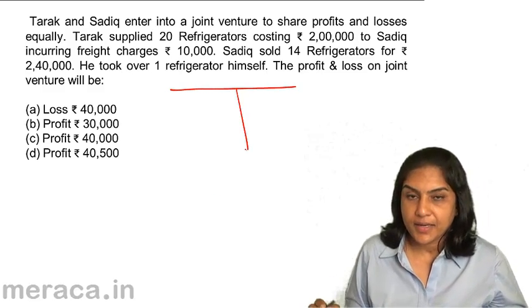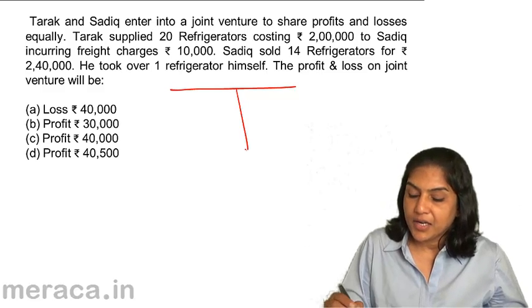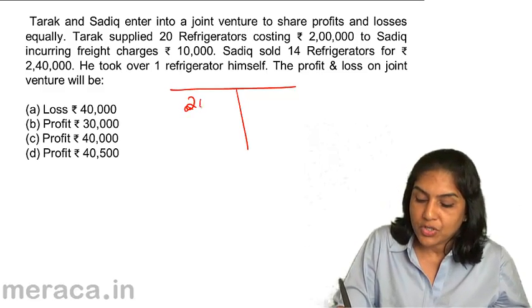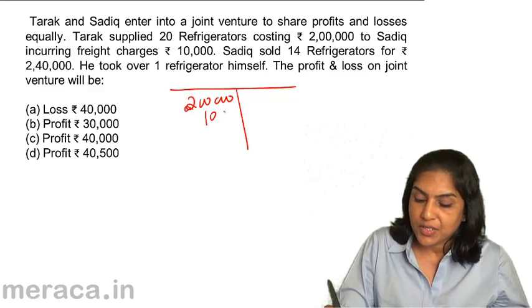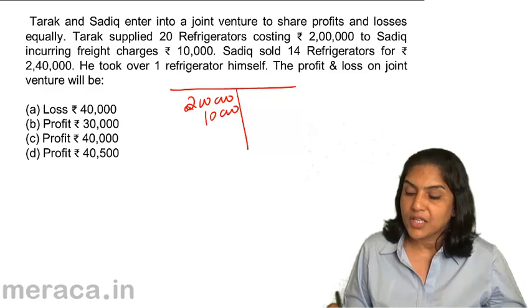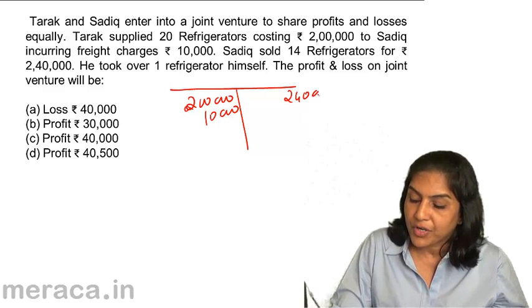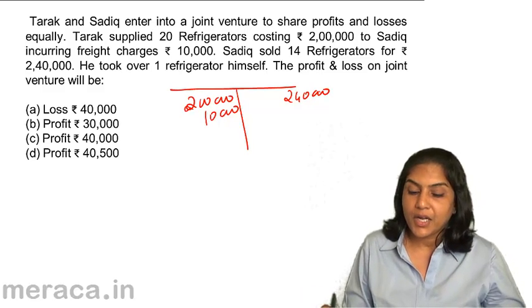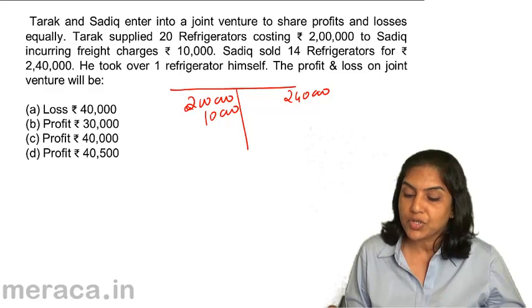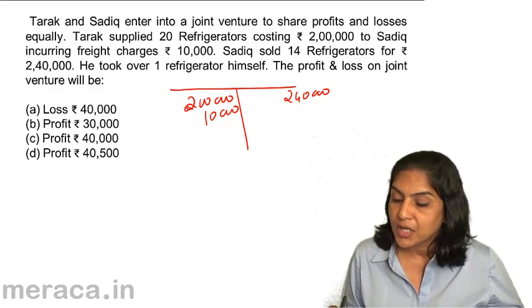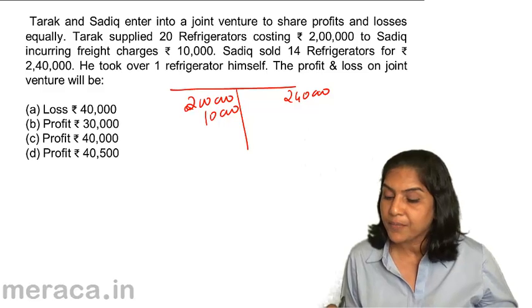Again, taking left side and right side. 2 lakh is the cost of the refrigerators. Freight charges 10,000. Sadiq sold 14 refrigerators at the rate of 2,40,000. He took over one refrigerator himself. Now, what would be the cost of this one refrigerator? The cost of each refrigerator is 10,000.